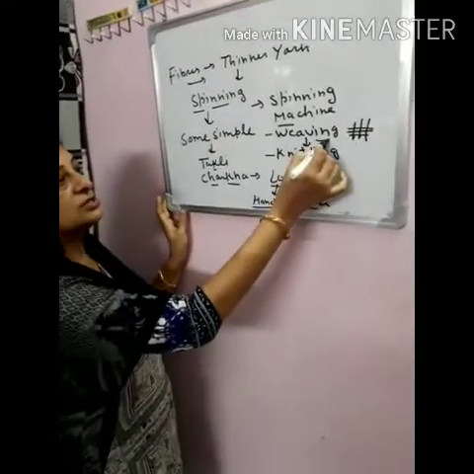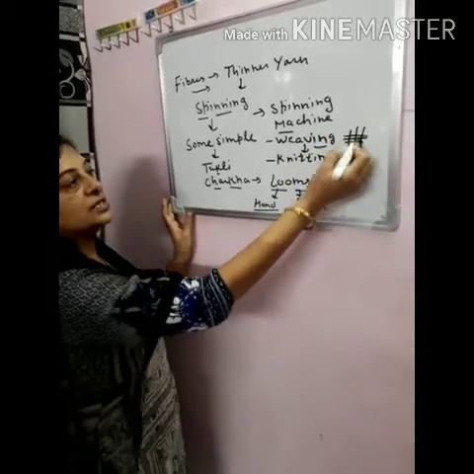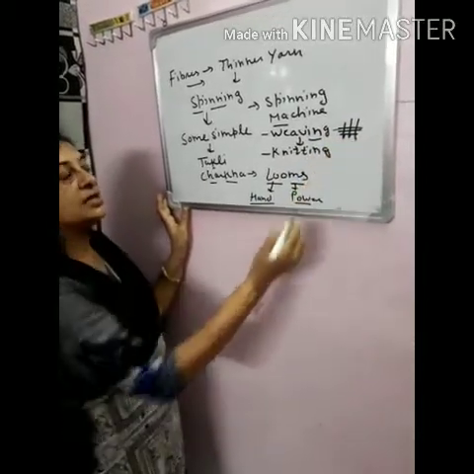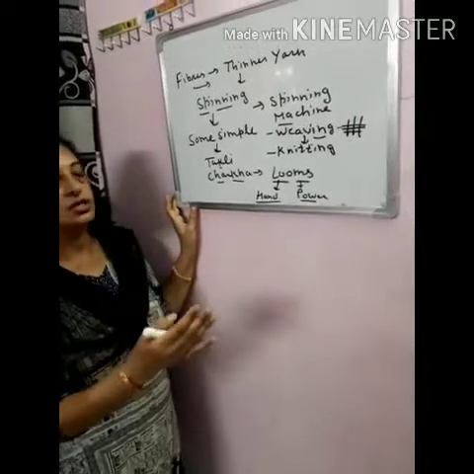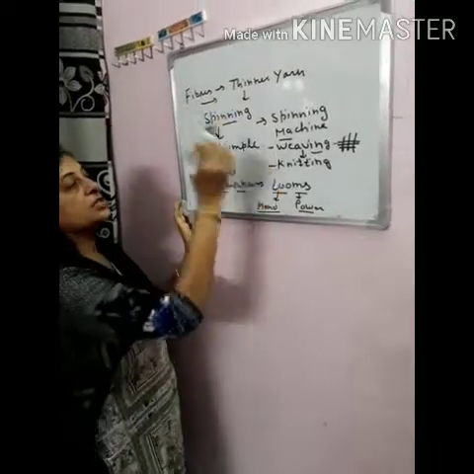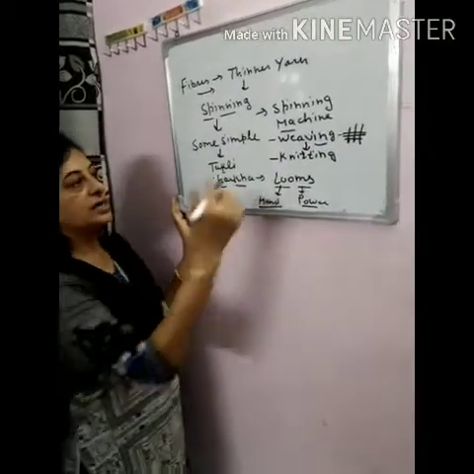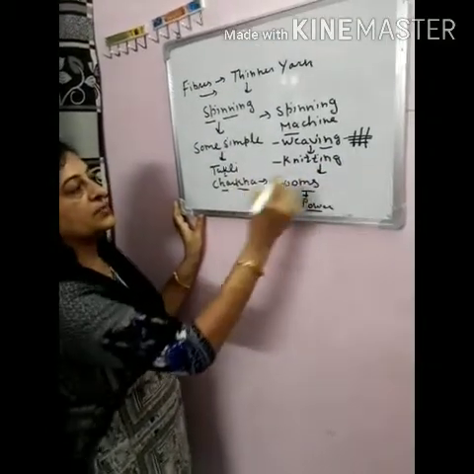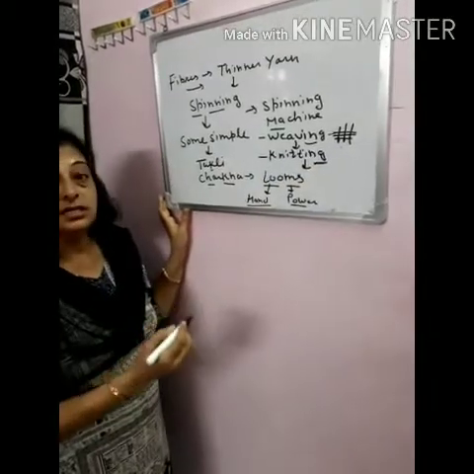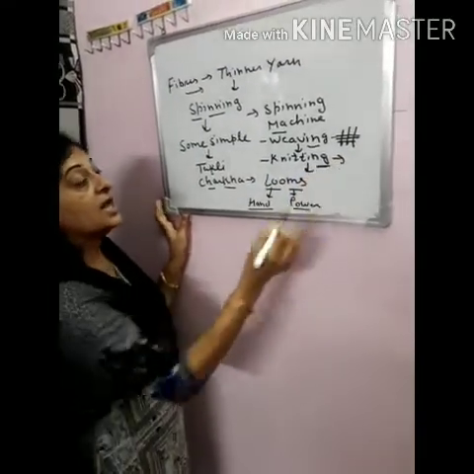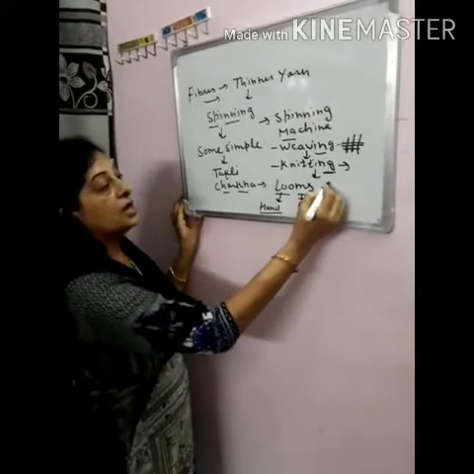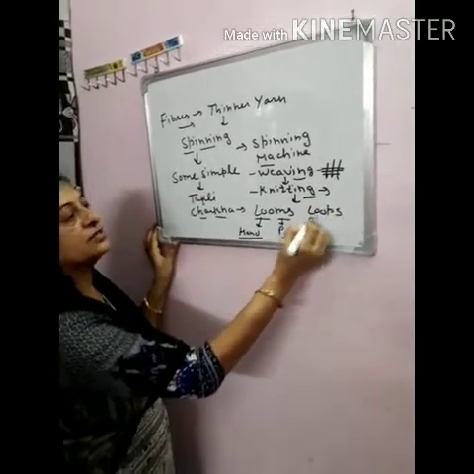So through the process of weaving, in which two sets of yarn are arranged together at right angles to each other, we can convert yarn into fabric. Another method of making fabric from yarn is knitting. Knitting means the interlocking of loops of one set of yarn.